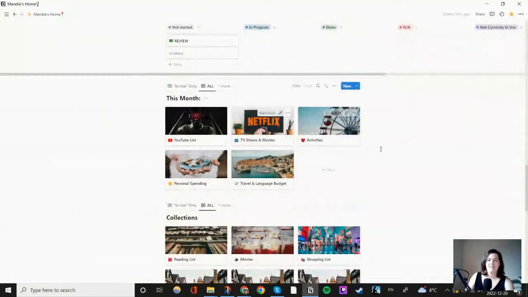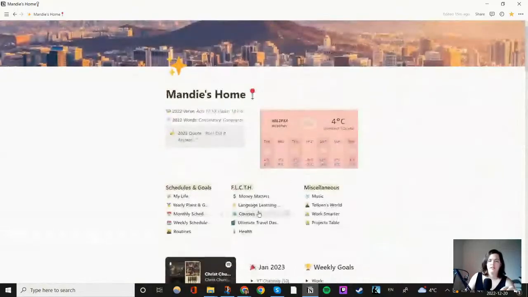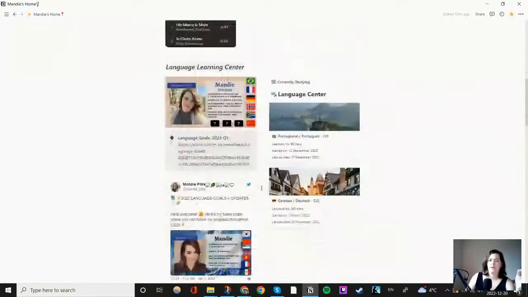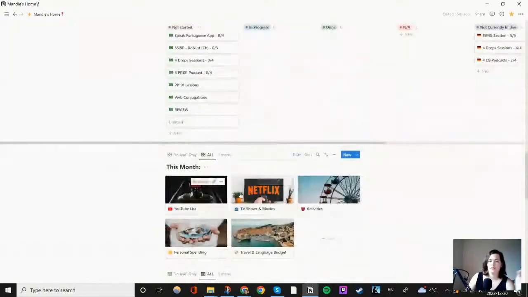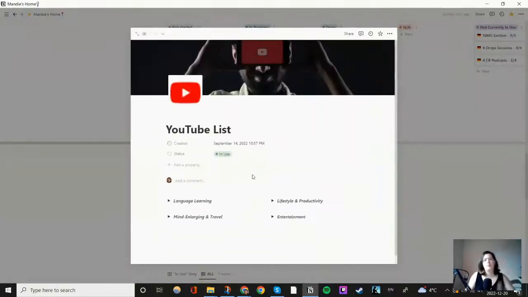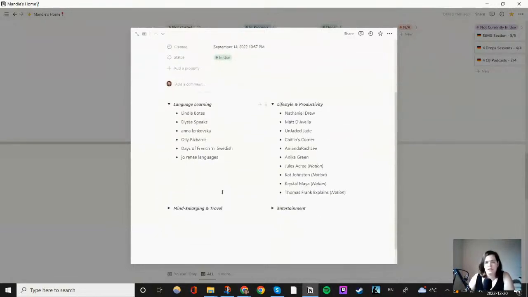And then these are some of the different things I'm doing for this month. As you saw above, I had the YouTube channels that I was going through this month. They're all the same kind of idea: I have all the YouTube channels that I really enjoy and follow, and I put them in different categories.